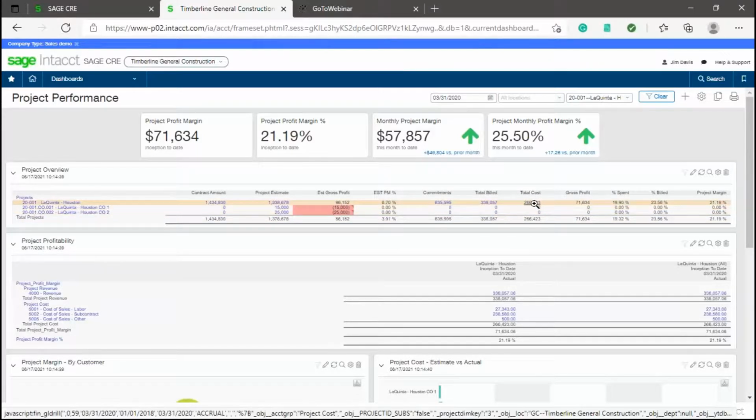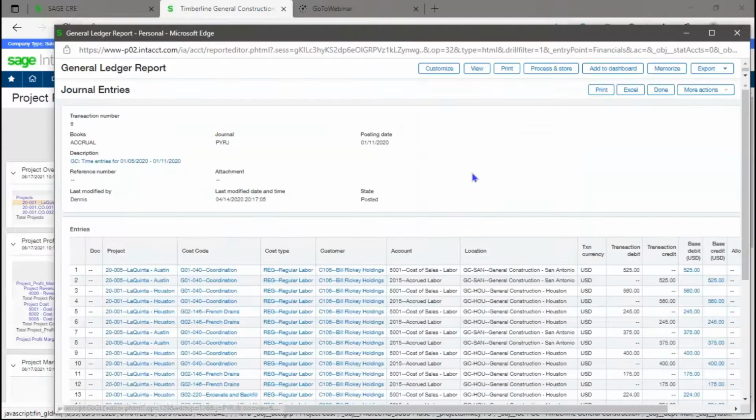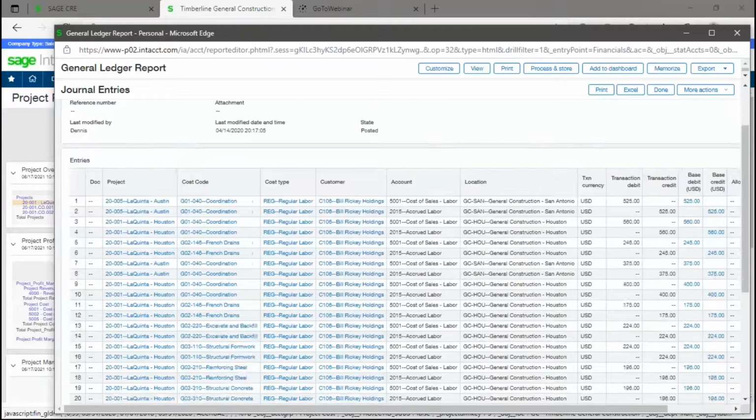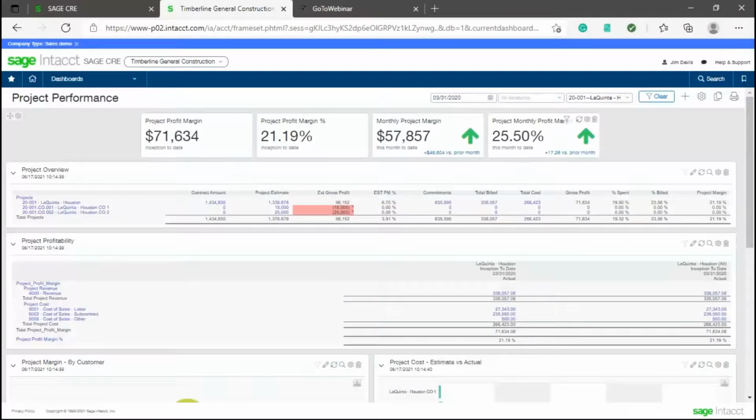For instance, right here, this total cost. Maybe I want to drill down into that and actually see all those transactions. I can get farther. I can see what this $400 is. Here's the journal entry. I can get farther than that. So as we're looking through these, see, this is all labor. If I needed to, I could drill down even farther, getting more information when we need it.